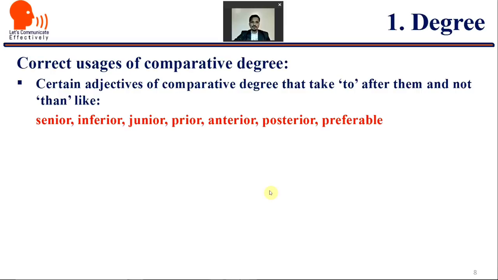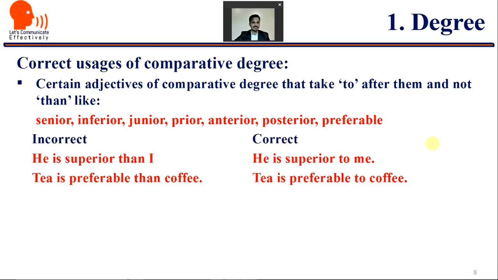Certain adjectives of comparative degree take "to" after them and not "than", like senior, inferior, junior, prior, anterior, posterior, preferable. Senior to, inferior to, junior to, preferable to. Let us see the examples.